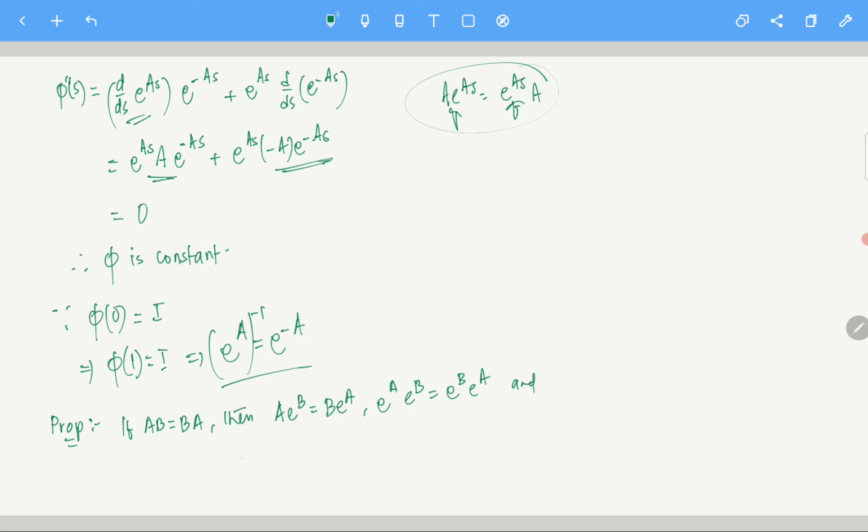And also very important, e power A plus B is given by e power A times e power B. These are very simple properties of the exponential, which are always valid in the reals. Here it is only valid if A and B commute.